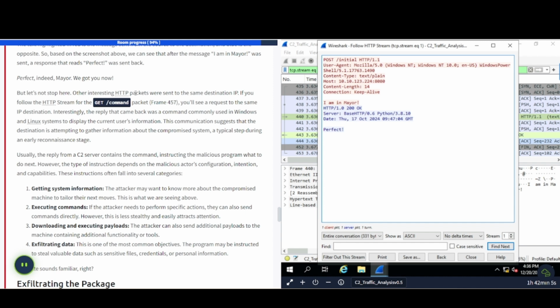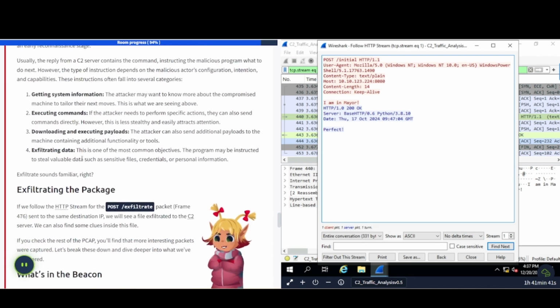Other interesting HTTP packets were sent to the same destination IP. If you follow the HTTP stream for the GET command packet frame 457, you'll see a request to the same IP destination. Interestingly, the reply that came back was a command commonly used in Windows and Linux systems to display the current user information. This communication suggests that the destination is an attempt to gather information about the compromised system, a typical step during an early reconnaissance stage.